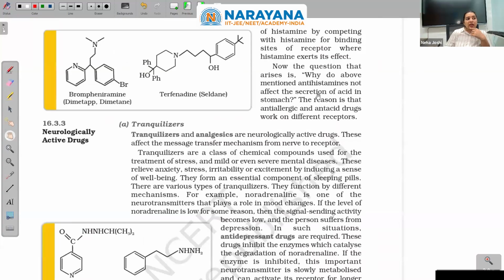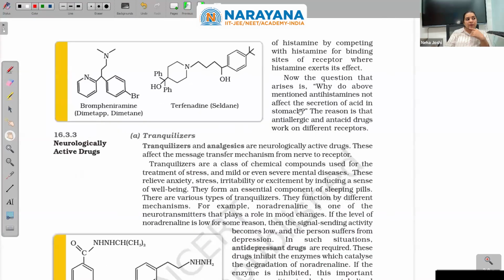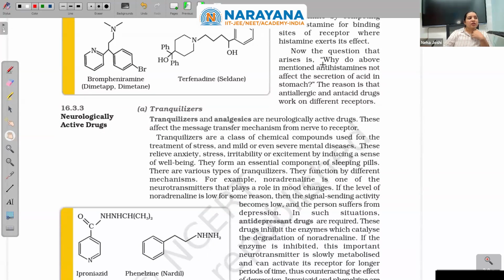Now the question that arises is, why do the above mentioned antihistamines not affect the secretion of acid in the stomach? We want that if an antihistamine is given, then the acid production should stop. The reason is that anti-allergic and antacid drugs work on different receptors. What an important question.